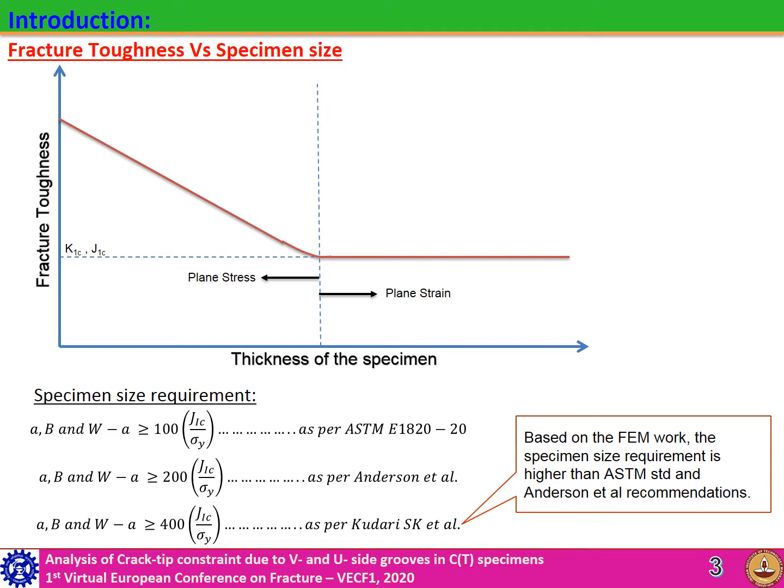ASTM recommends that crack length, thickness and remaining ligament at instability condition be greater than or equal to 100 J1C per yield stress, whereas Anderson recommended 200 J1C per yield stress, but S.K. Kudari, based on his FEM work, recommended 400 J1C per yield stress, which is higher than the ASTM recommendation. This shows how thickness affects fracture toughness.